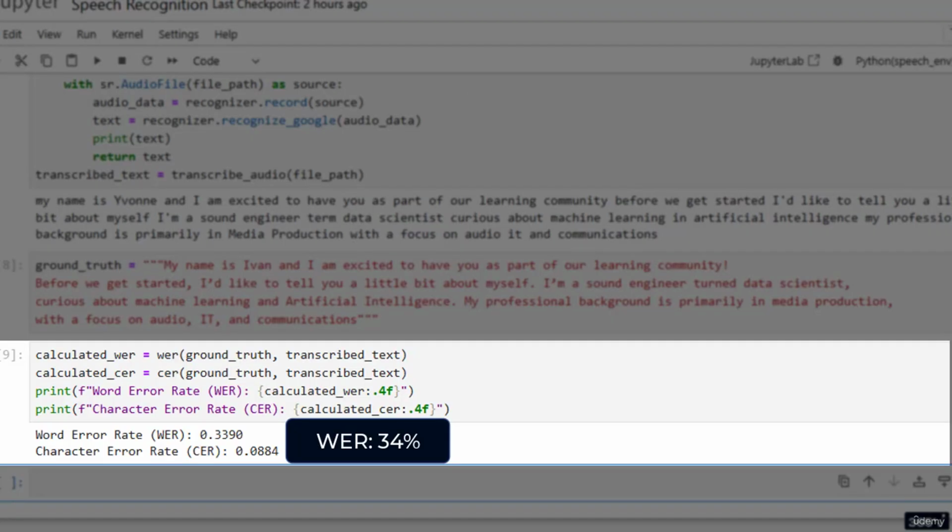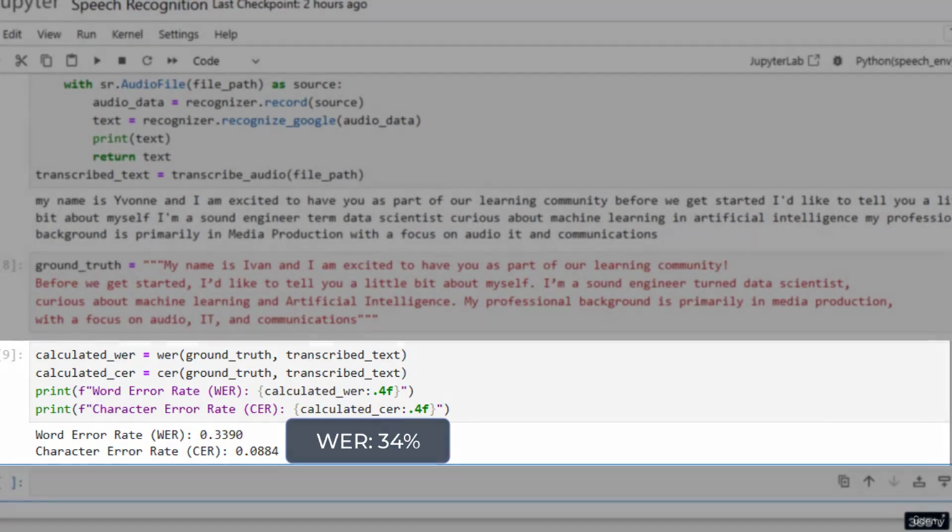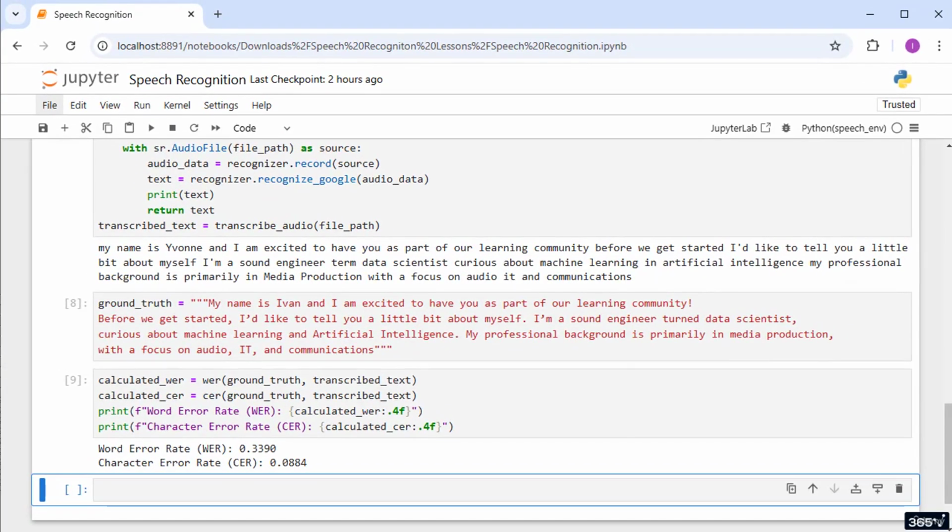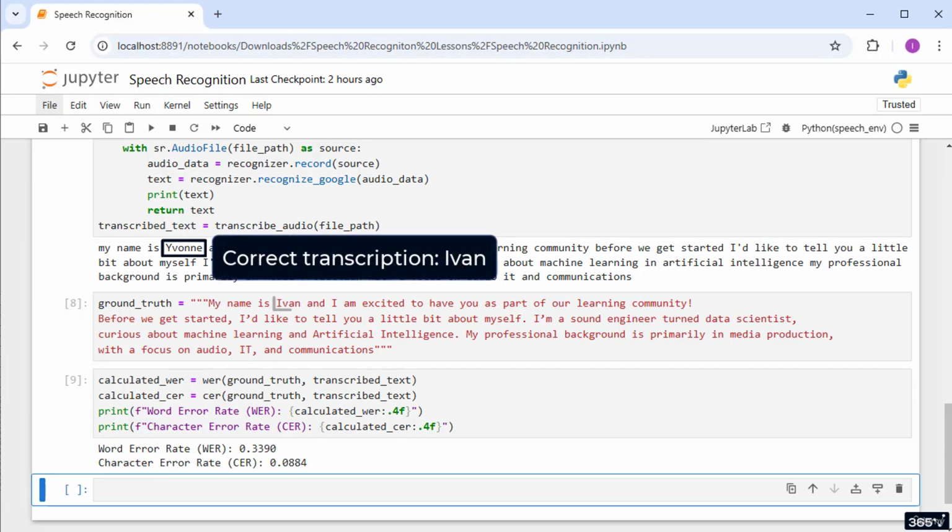That sounds like a lot. Let's break down why that is. The transcribed text contains several substitution errors with misrecognized words. For example, Ivan, which is my name, was written as YVONNE. I suppose that's fine, though I'm not thrilled about it. Let's see what else we can find.